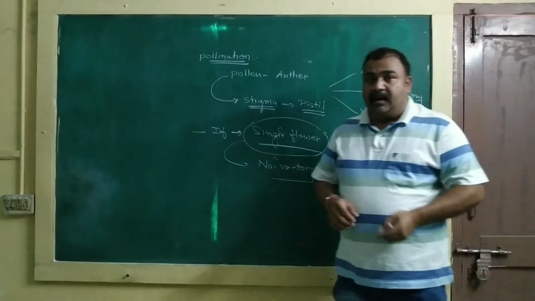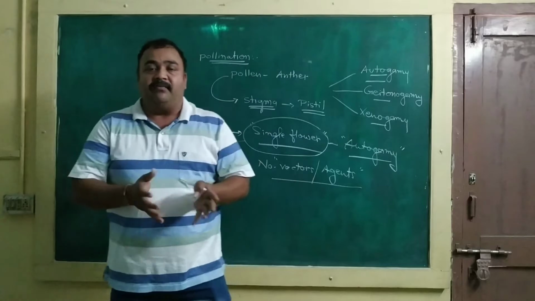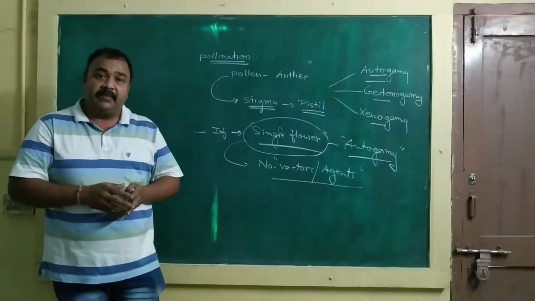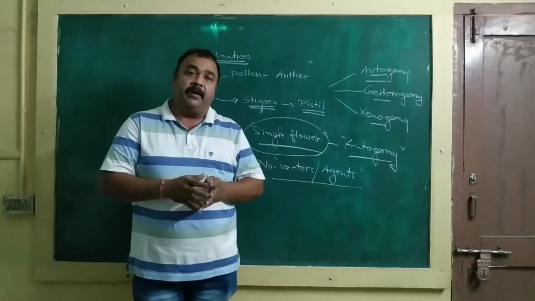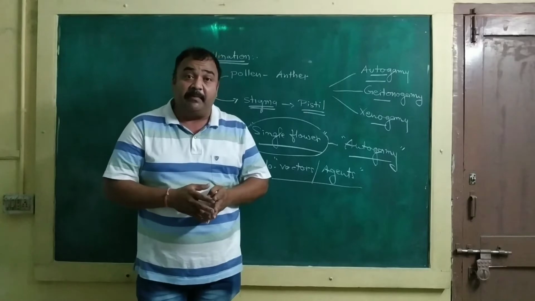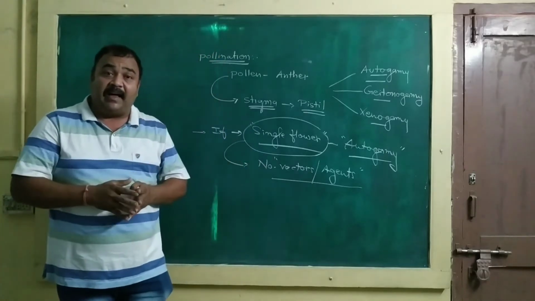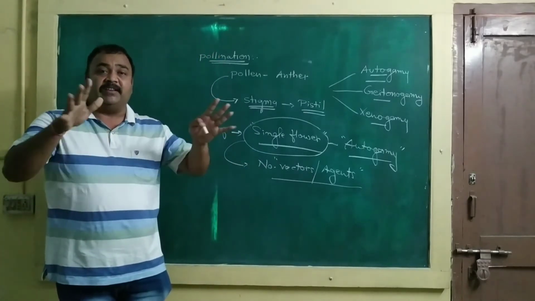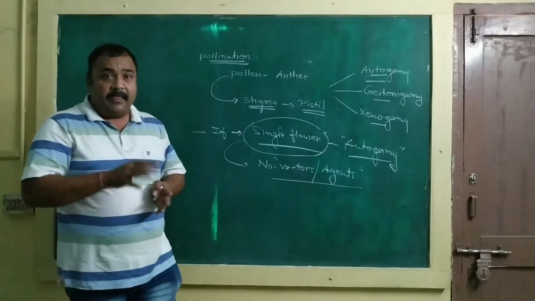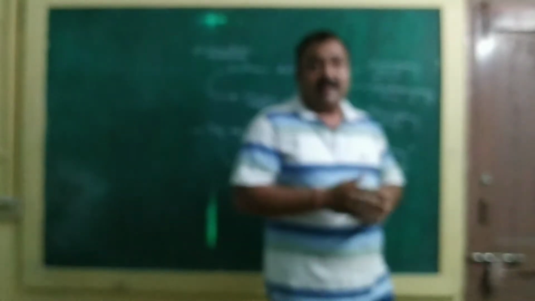But if the flowers are exposed, open, have vibrant colors, and are large, there will be little chance of autogamy. Why is it so?